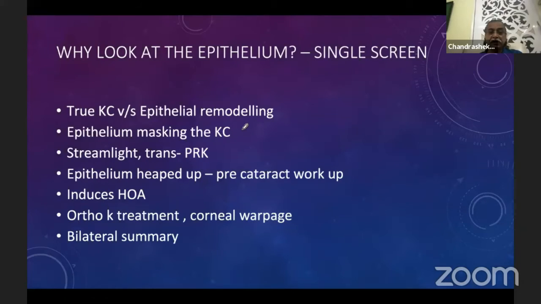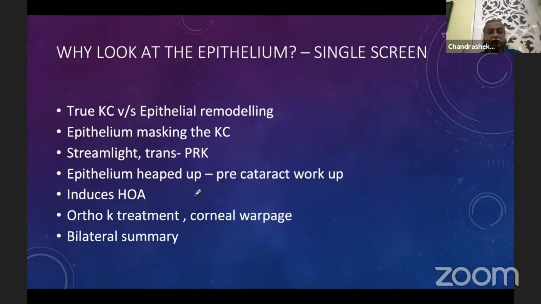For streamlight and trans-PRK, you have epithelium thickness. In one of the cases of advanced keratoconus, we saw that epithelial thickness was 38 microns. Normally, I would have used 50 microns for PTK, and because of that, I saved 12 precious microns thanks to this machine.